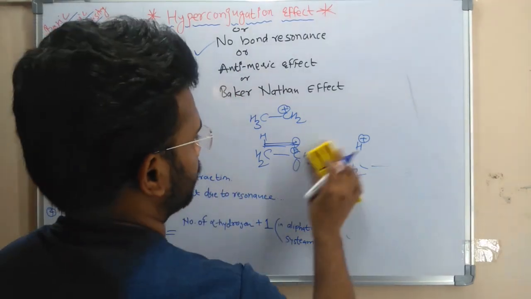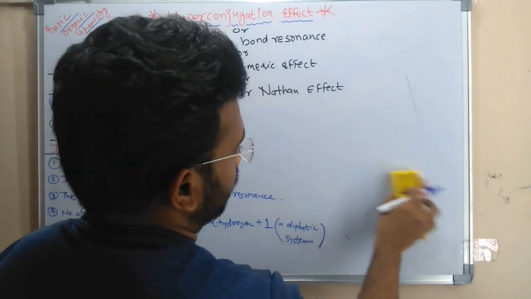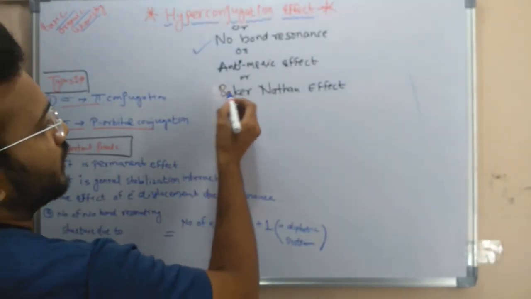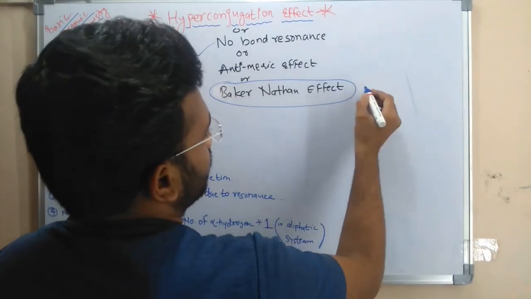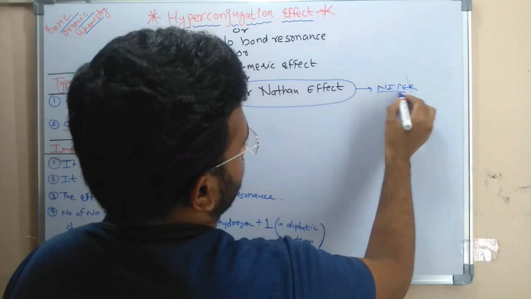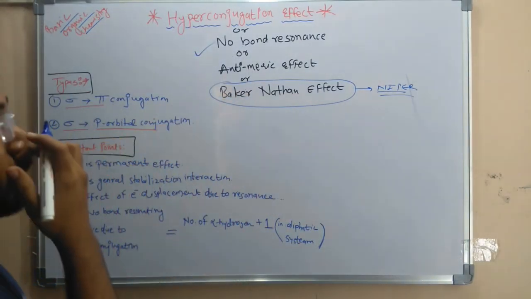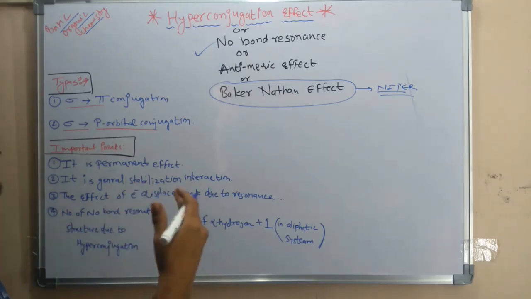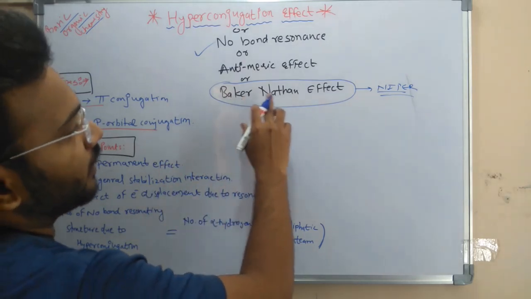Okay, understood? So coming to the next point, the most important point to note is that the hyperconjugation effect we also call the Baker-Nathan effect. This name is important for NIPER. They may ask what is the other name for the hyperconjugation effect, or they may ask a question related to the hyperconjugation effect using this name, Baker-Nathan effect.